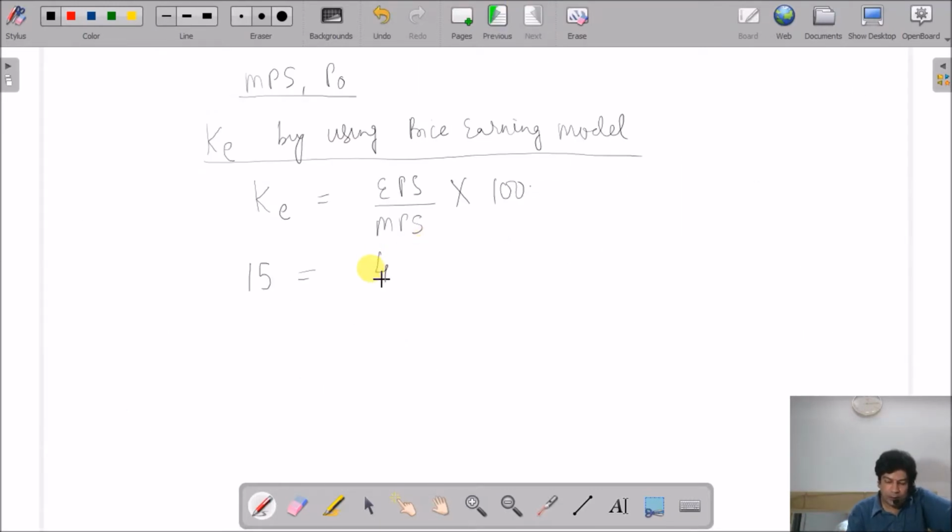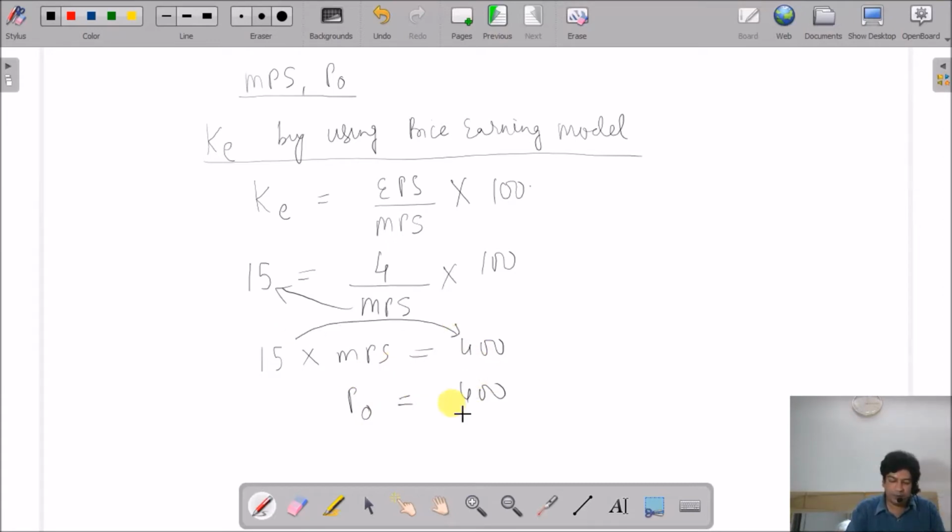Earning per share we have already calculated, it is 4. So earning per share is 4. So market price per share we will find out, into 100. So it's 15 into MPS. So this is going here and this is 400. MPS is known as the price, current market price. So this is 400 divided by 15.